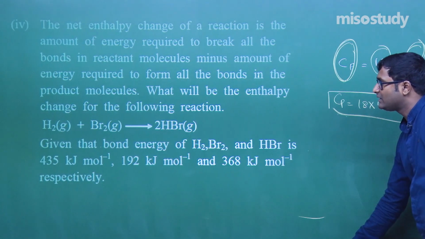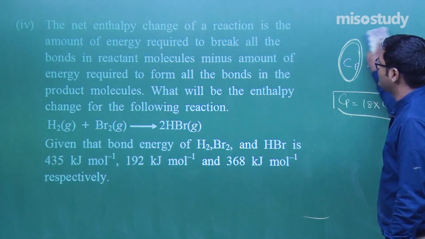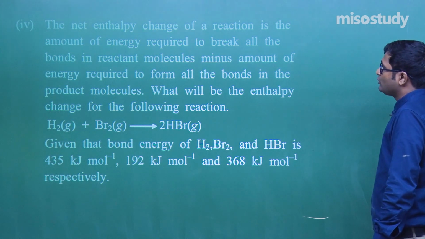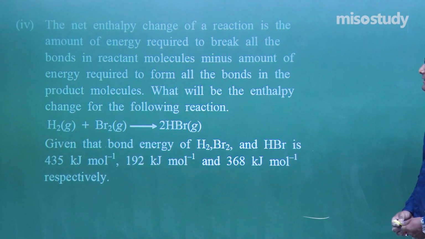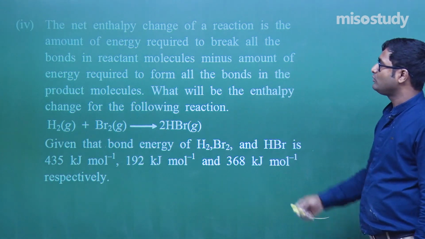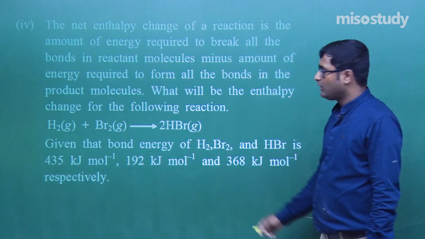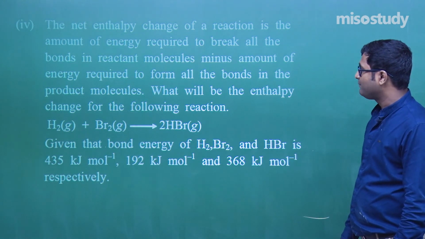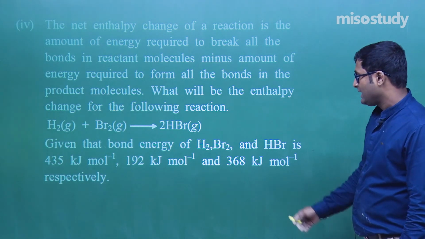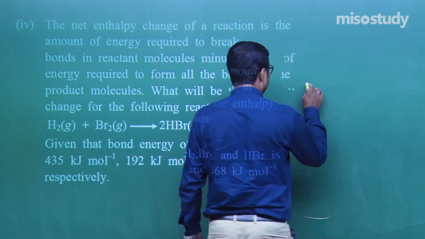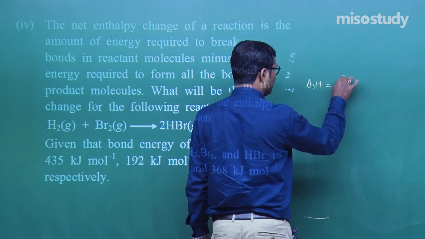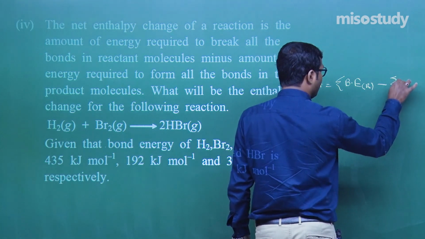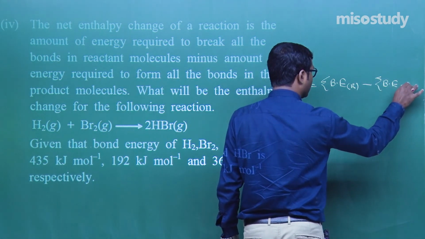Now the next question is given here. The net enthalpy change of a reaction is the amount of energy required to break all the bonds in the reactant molecule minus the amount of energy required to form all the bonds in the product molecule. Okay, what will be the enthalpy change of the following reaction? Here the bond energy is given. As we know, enthalpy change for the reaction is equal to bond energy of the reactant minus bond energy of the product. Am I right?